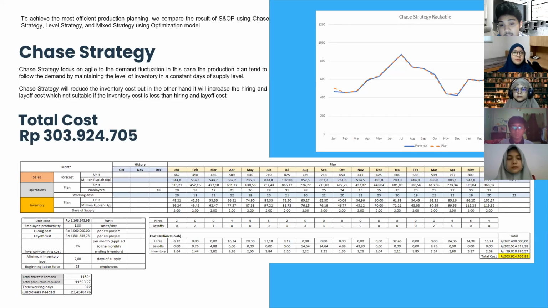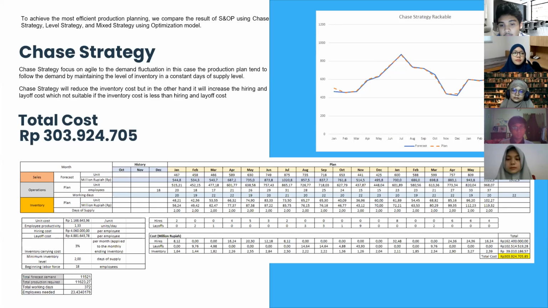The first one is the chase strategy. Chase strategy focuses on being agile to the demand fluctuation. In this case, the production plan will follow the demand by maintaining the margin distance, stating the days of supply at 2 days, which means that the inventory could cover today's demand. Chase strategy keeps the inventory cost at a low level, but the trade-off is the company must hire and lay off workers more frequently, which is where most of the cost occurs. The total cost of the chase strategy is 304 million rupiah.